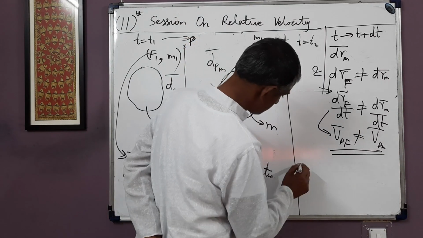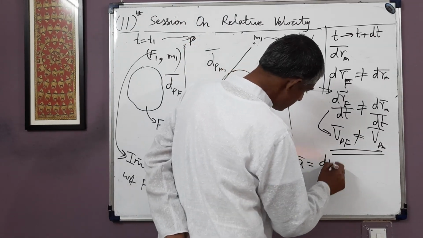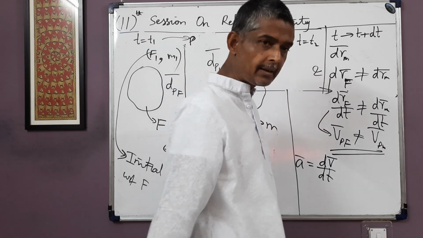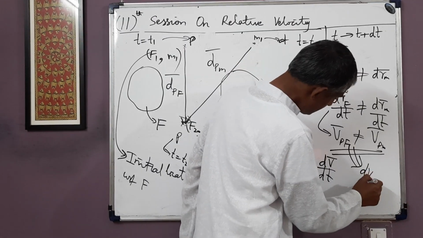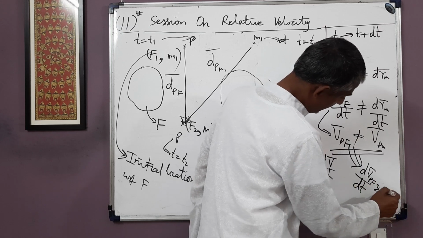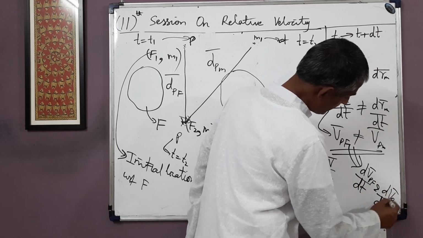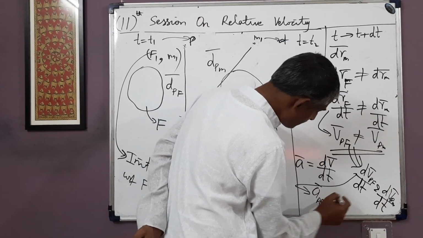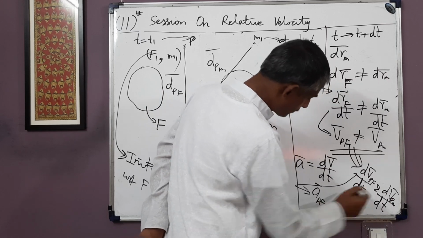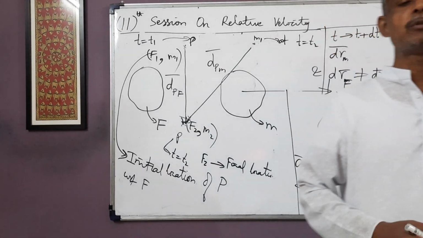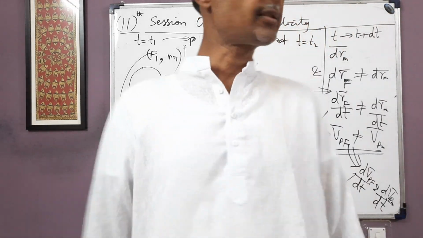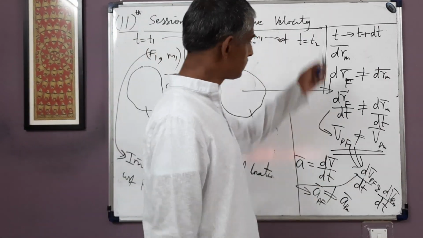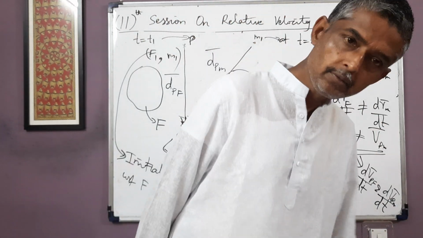What about acceleration? Acceleration is nothing but the change in velocity in unit time, dv by dt. Since vpf and vpm are not the same, therefore dvpf by dt and dvpm by dt are also not the same. But dvpf by dt is nothing but apf, and dvpm by dt is just apm. These two are not the same. So accelerations of the point P in the two frames M and F are also not the same. So acceleration also depends on the frame of reference. Velocity also depends on the frame of reference. Displacement also depends on the frame of reference. Fine.